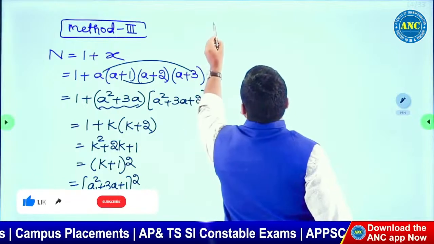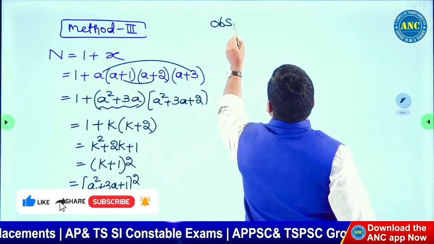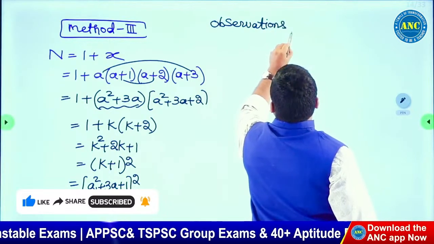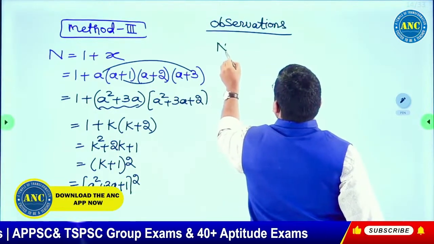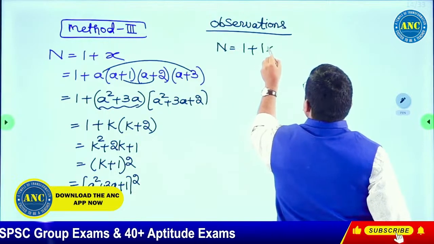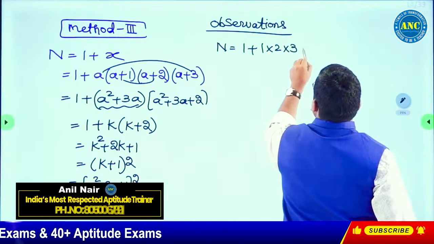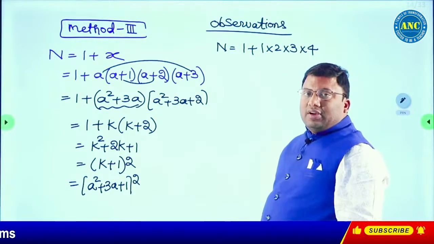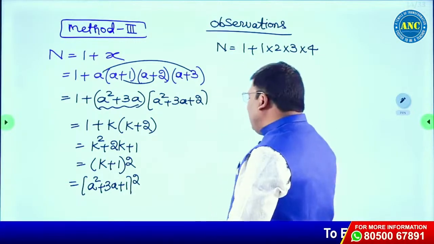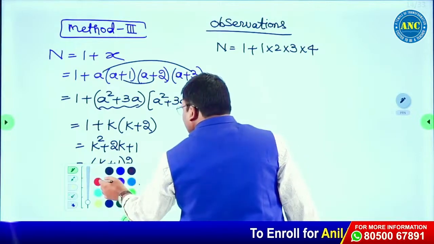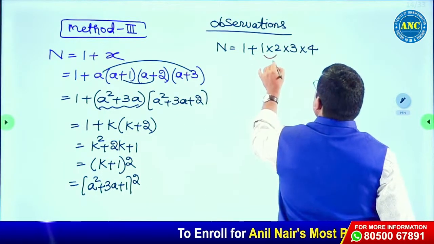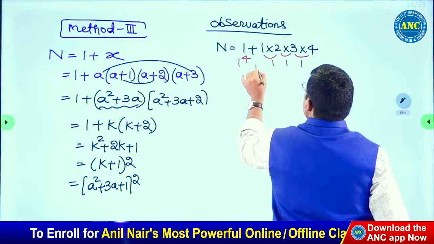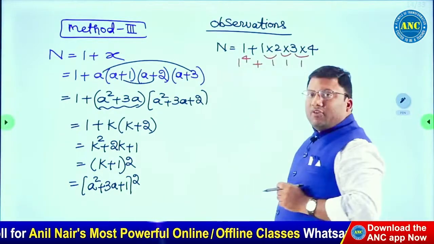Some important observations. See here, n is 1 plus 1 into 2 into 3 into 4. Listen carefully: 1, 2, 3, 4. What is the difference between the numerical values? 1. Here it is 1, here it is 1, here it is 1. This can be written as 1 power 4 plus 1 power 4.